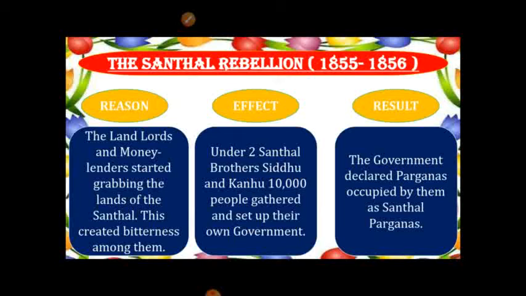Consequently, under the belief of a divine order, around 10,000 Santhals gathered under two Santhal brothers, Sidhu and Kanhu, to free their country and set up a government of their own. As a result, the government declared the Parganas inhabited by them as Santhal Parganas so that their lands and identity could be safeguarded.